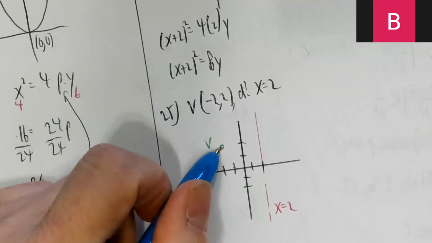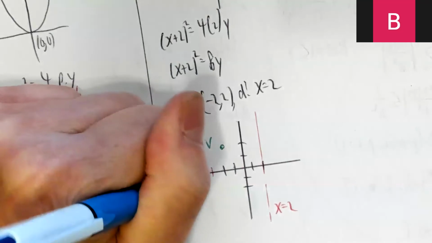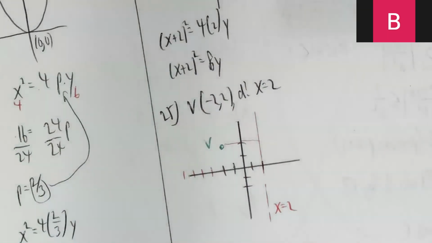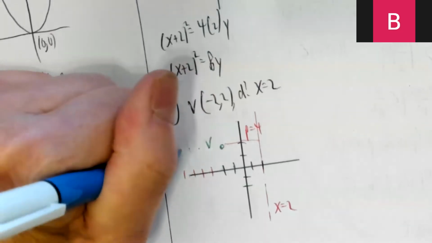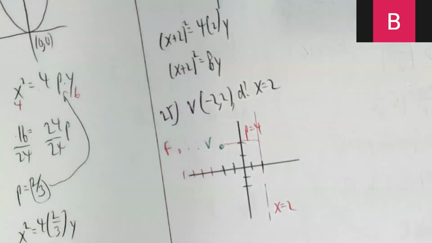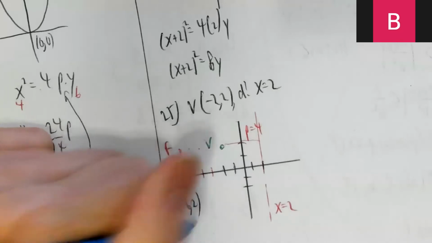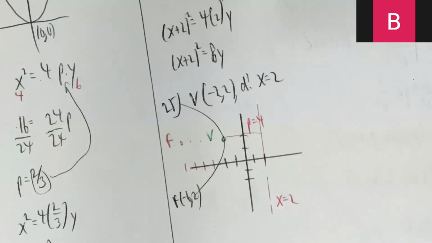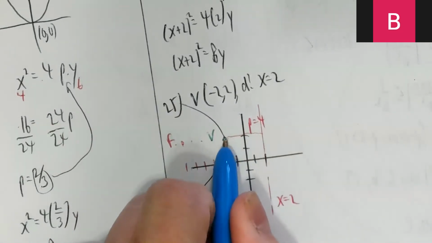Which way is this going to open? Vertex is here. The focus is always on this side. So it's going to be on the inside, like so. Okay. How far is it from here to here? 4. So p is 4. So I go 1, 2, 3, 4 this way. And there's my focus. So my focus is -6, 2. My focus is always on the inside. Directrix on the other side. Opens to the left.